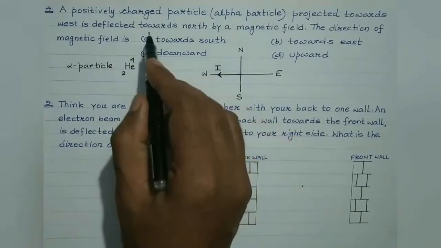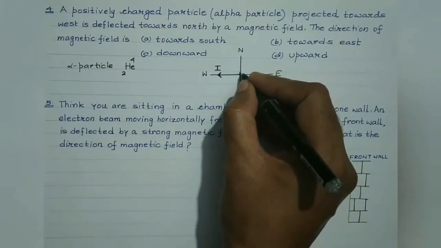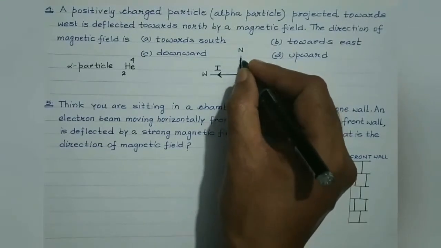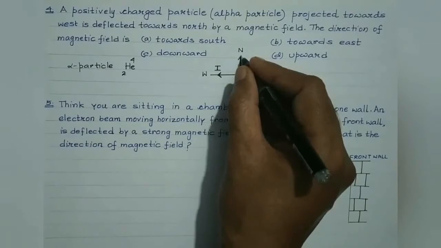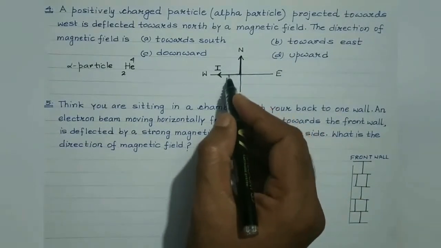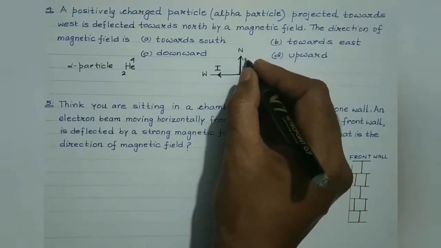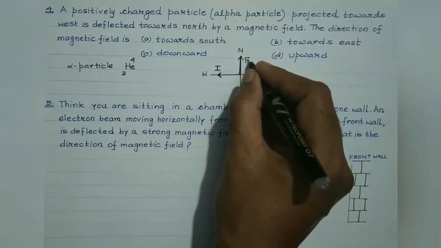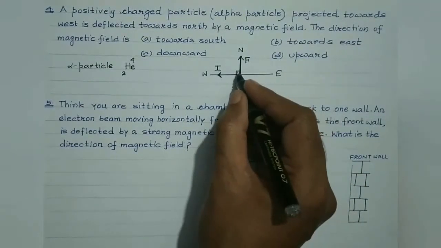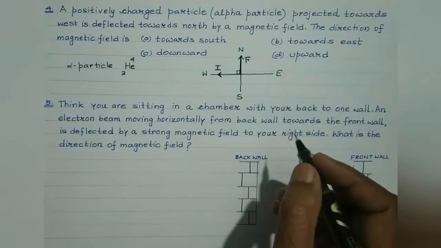And it gets deflected towards north. Now, it gets deflected towards north means it will experience a force towards north. That is the reason why it is getting deflected. So under the influence of the magnetic field, this charged particle gets deflected towards north. So it will experience a magnetic force towards north. Isn't it? So they are perpendicular. Now using Fleming's left-hand rule, we are supposed to find out the direction of the magnetic field.